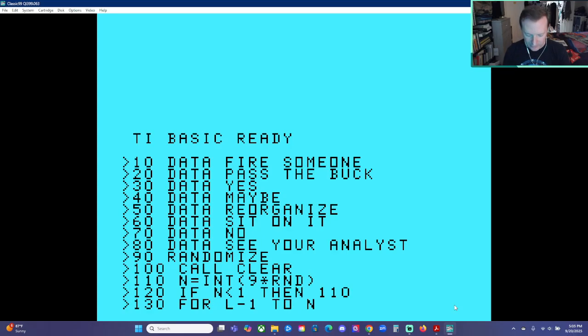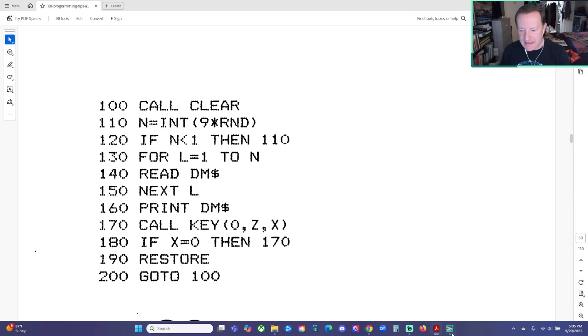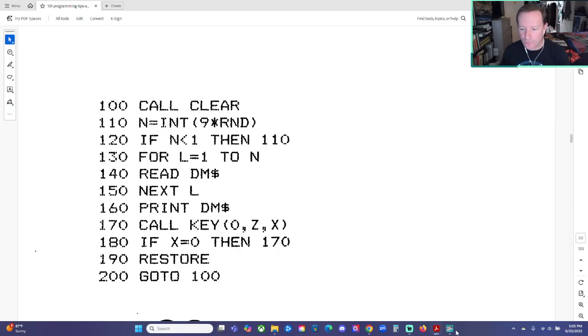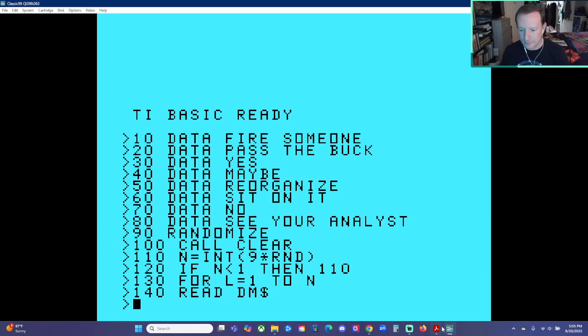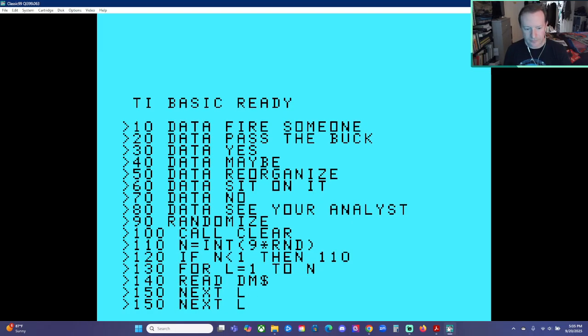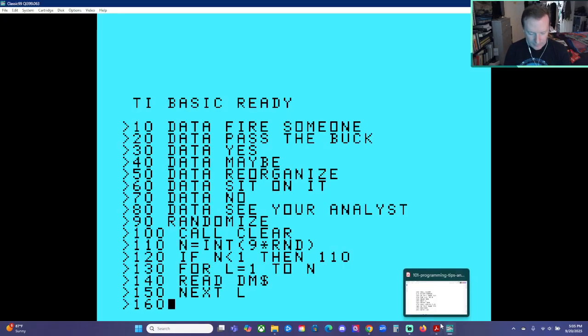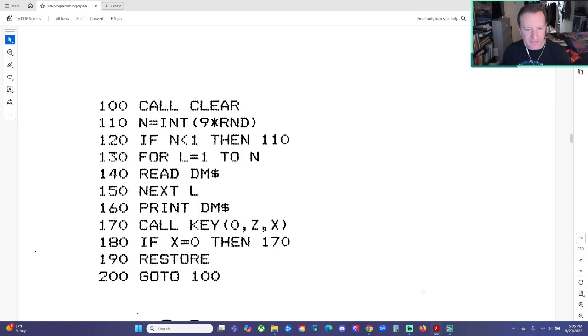Oops, L equals 1, excuse me, to N. 140 Read DM string. 150 Next L. 160 Print DM string. 170 Call key.